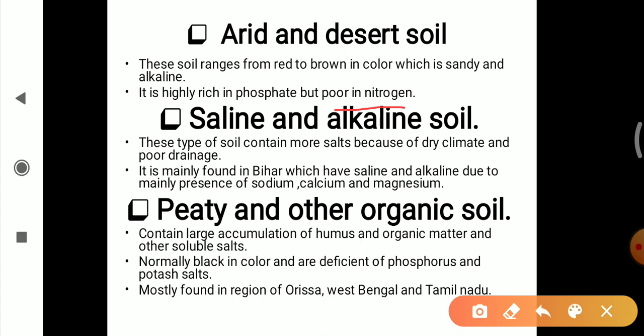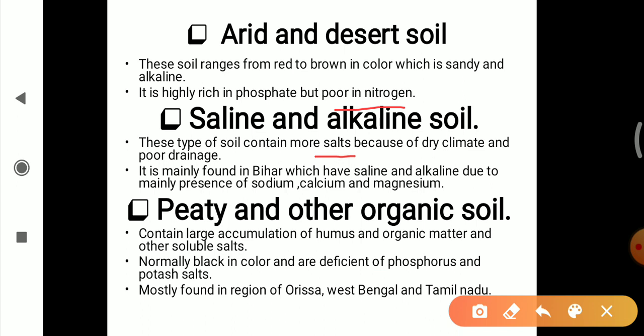This type of soil contains more salt because of dry climate and poor drainage. It is mainly found in Bihar, and is saline and alkaline due to the presence of sodium, calcium and magnesium. Due to the large amount of salt, no organic matter is present and it is not used for cultivation.